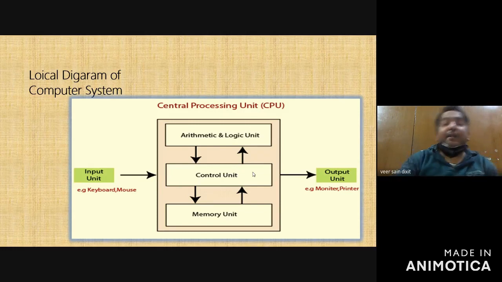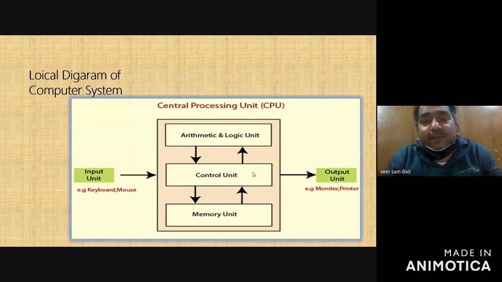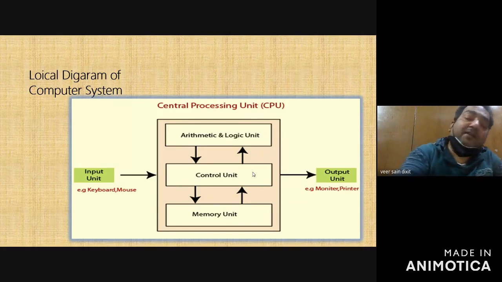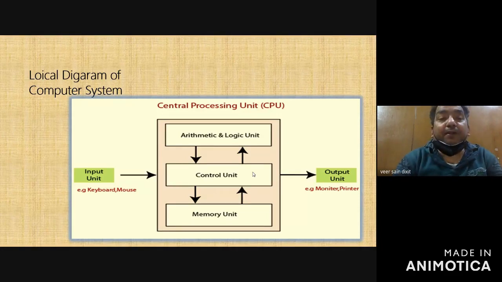Primary memory has random access memory and read-only memory. Random access memory is a temporary memory, it is not permanent, while read-only memory is permanent memory, where you can write only once on the microprocessor chip, and then you can only read it. I will discuss this memory in a subsequent part.